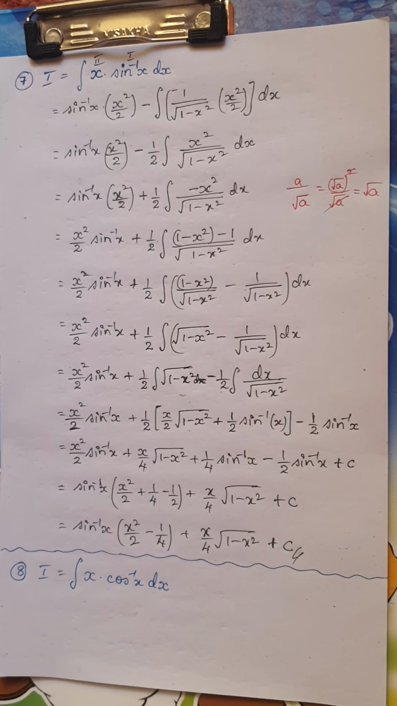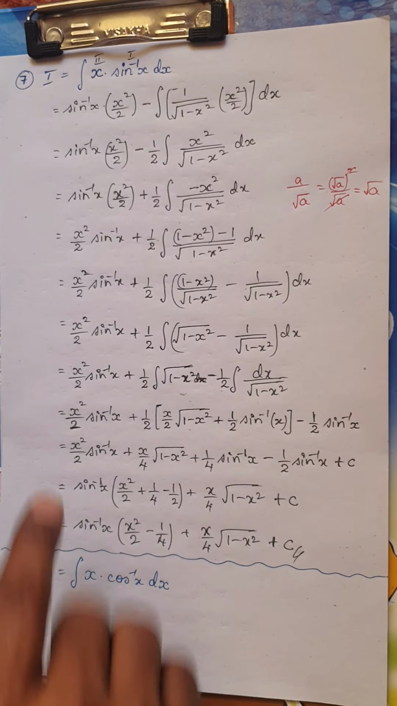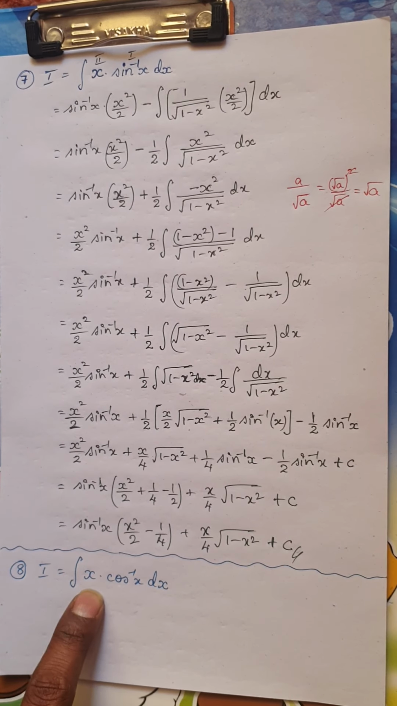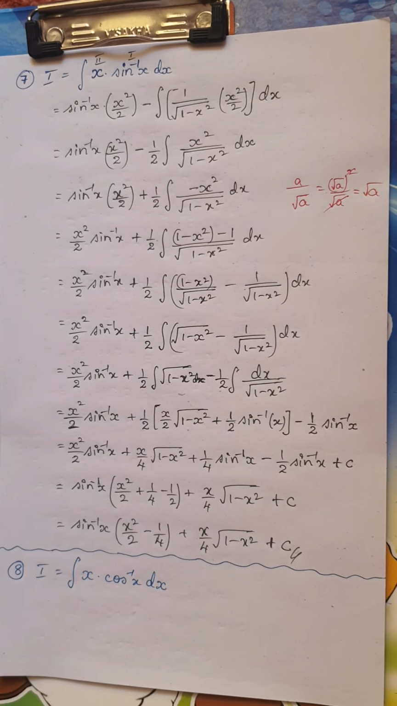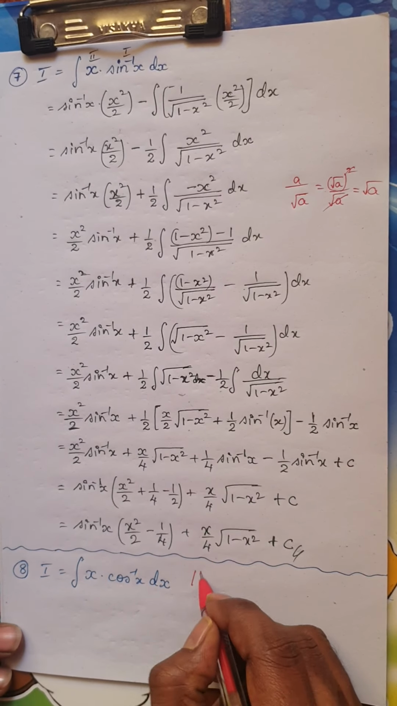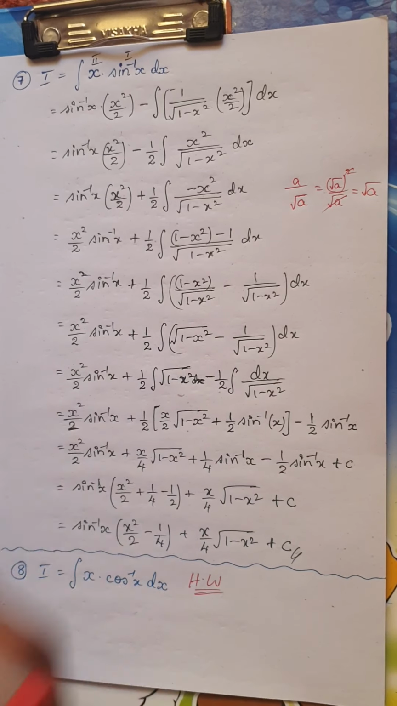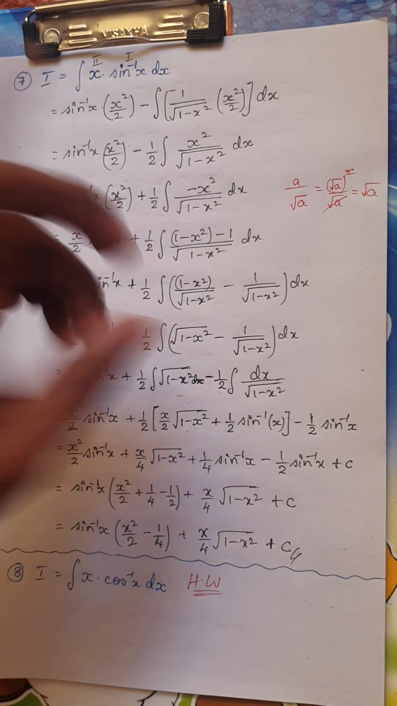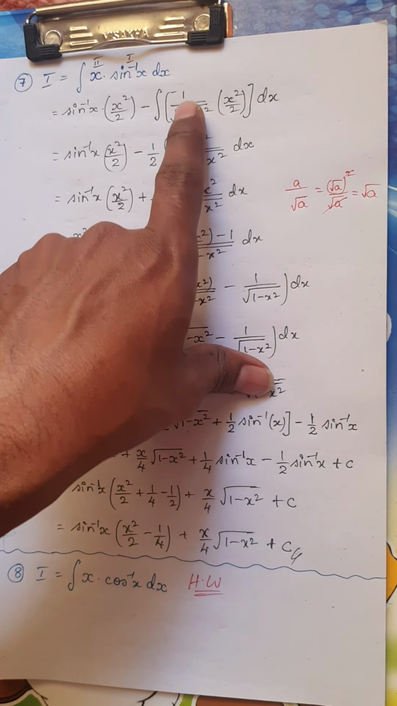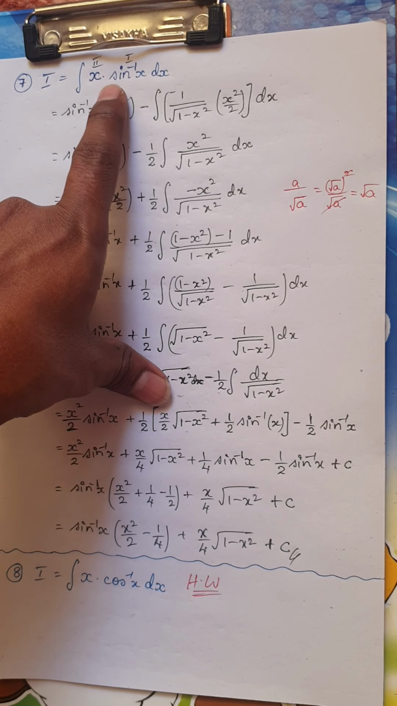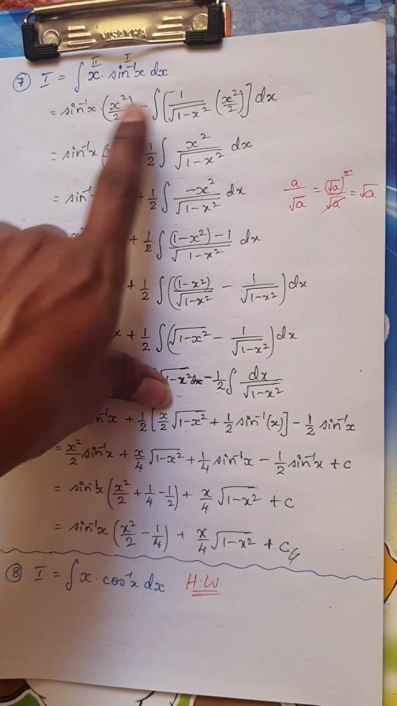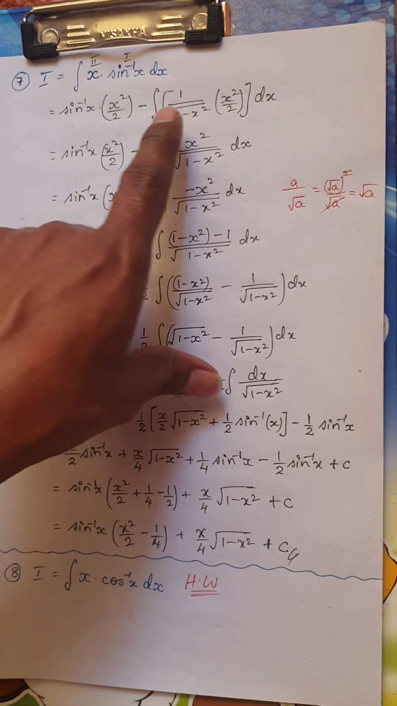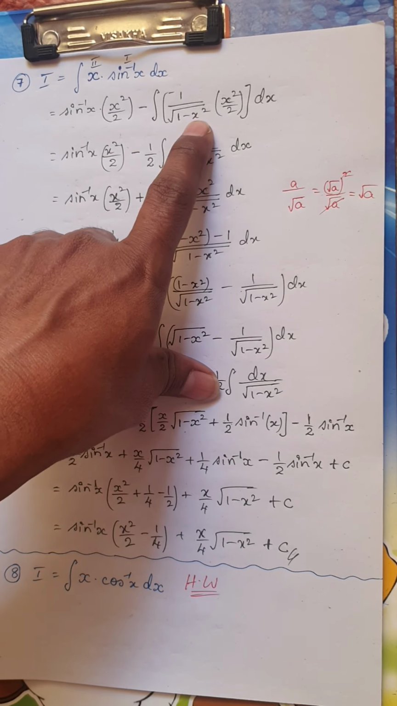The next question we have, students: the previous question was x into sine inverse x dx, and this question is x into cos inverse x dx. Now remember, I'll give you this question as an assignment because you can try it in the same process as you have done in the above cases. Only one thing changes: the differentiation of sine inverse of x is 1 by root of 1 minus x square, but the differentiation of cos inverse of x would be minus 1 divided by root of 1 minus x square.